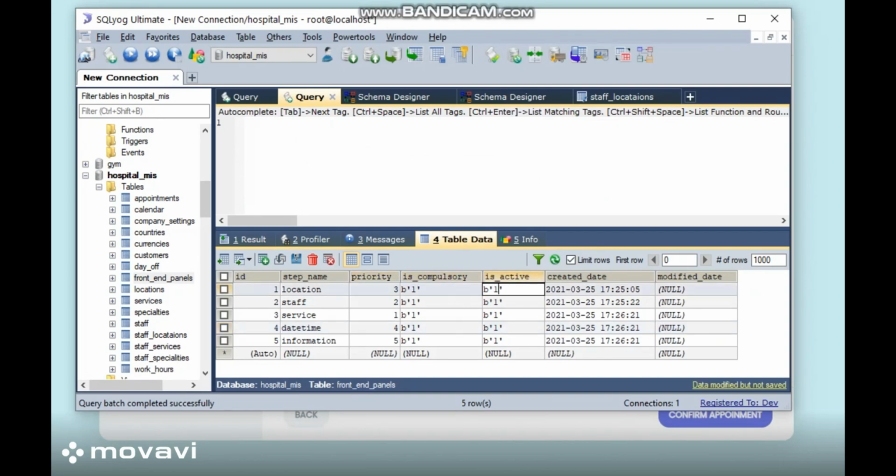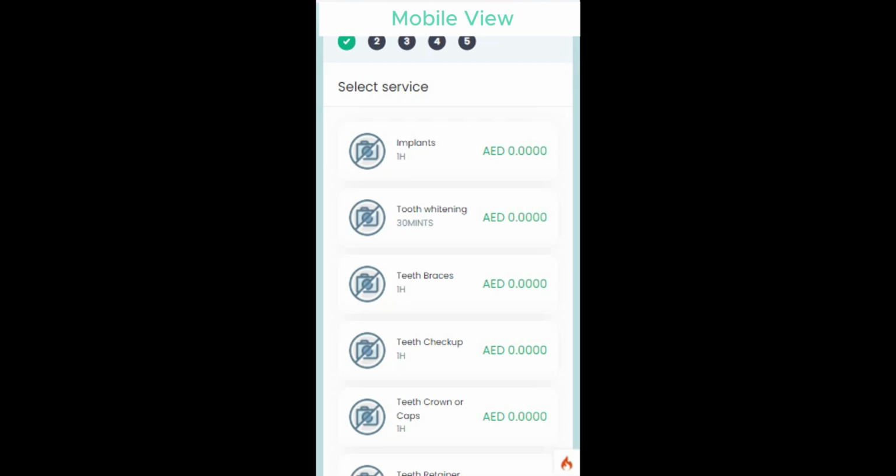We can also deactivate any of the components here. If any hospital has only one location, they can deactivate it. And this is the mobile view.